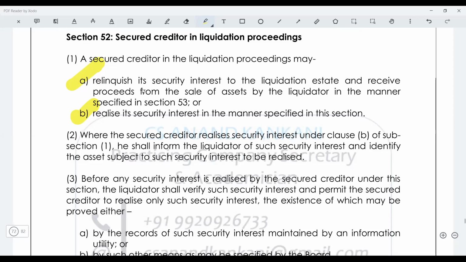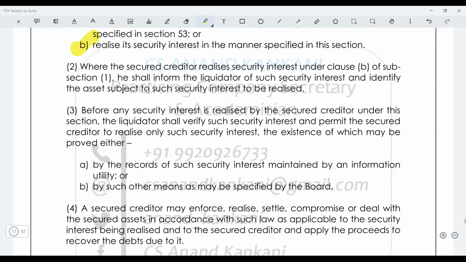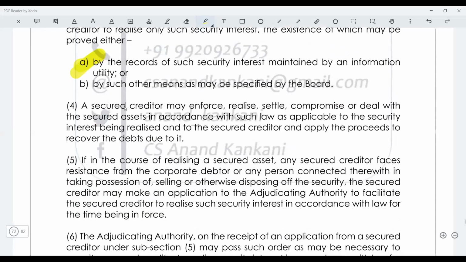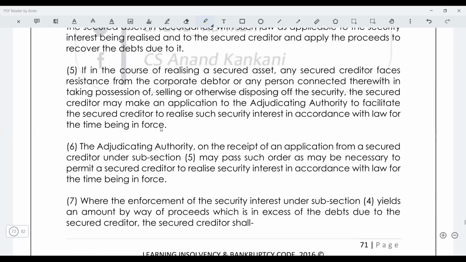Now, how is the creditor going to prove that yes, I have a security interest over this particular asset? It could be because of the records of security interest which are maintained by the information utility, or through any other means which is specified by the board, which is basically that you need to prove that this is there, right? So this is what is given. A secured creditor may enforce, realize, settle, compromise, or deal with the secured asset in accordance with the law, realize the asset and proceeds and recover its dues.